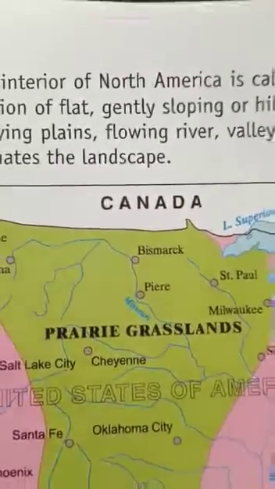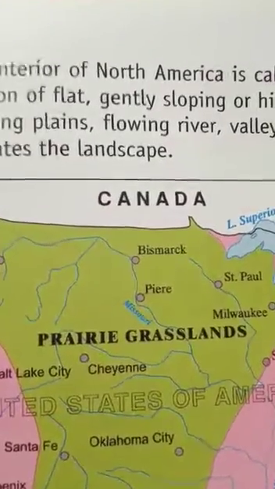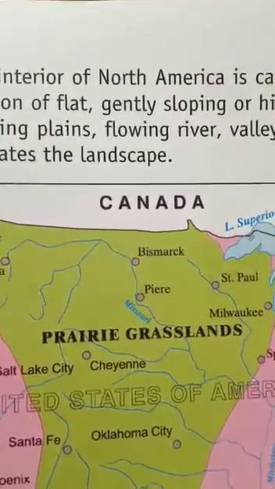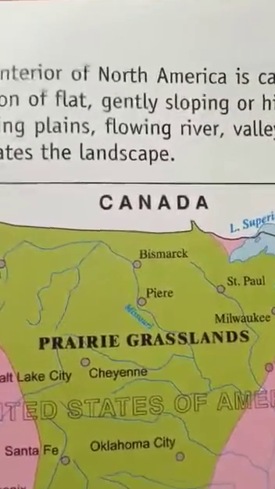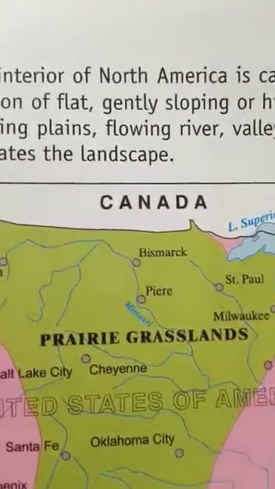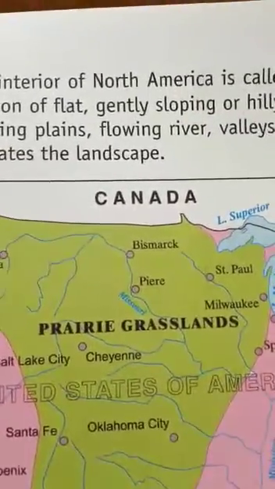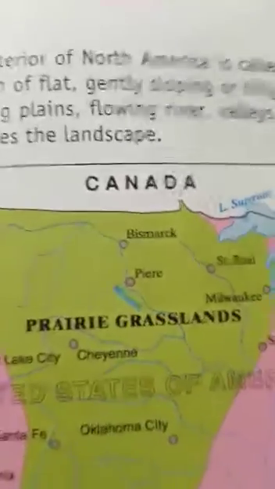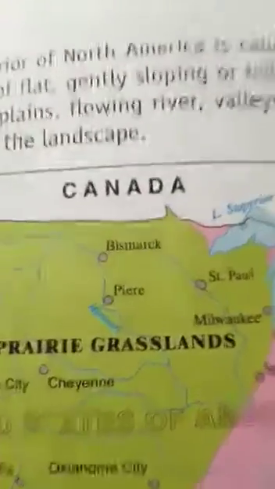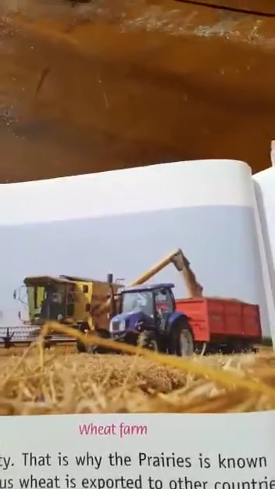The main crops produced in the prairies are maize, wheat, barley, rye, oat, potatoes, soybean, cotton, alfalfa, and nutritious grasses, only for feeding the cattle. So this is about the vegetation. Wheat is the main crop of the prairies.